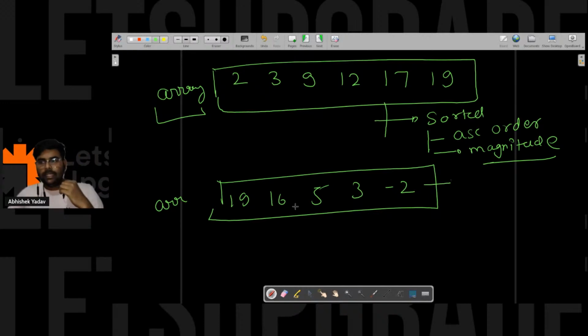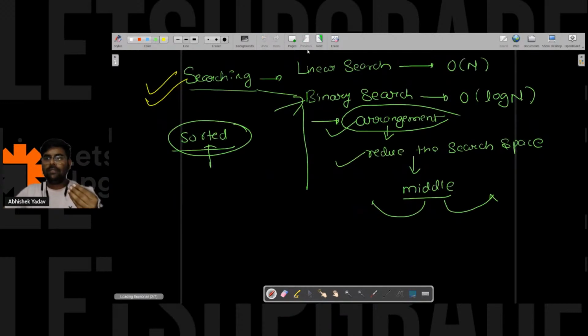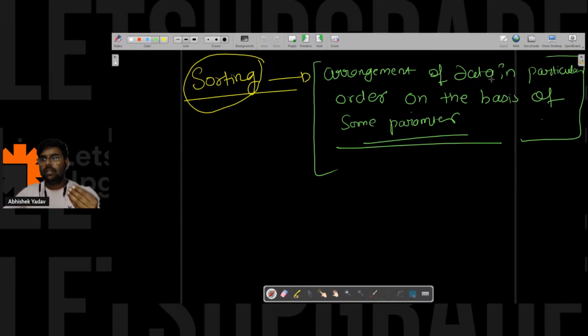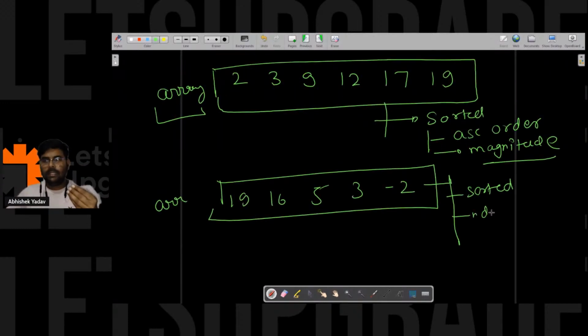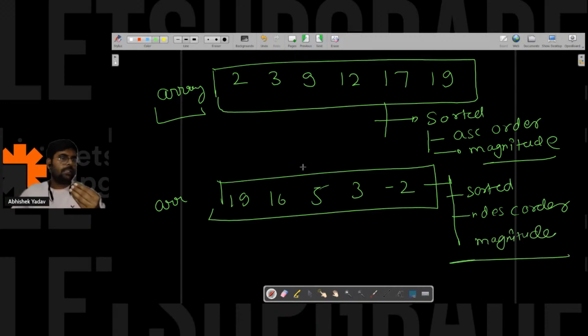Yes, right? This array is also sorted. Again, this array is sorted in which order? Okay, again to the definition. This is the definition, right? In particular order. Here the order is what, guys? It is descending order, right? And again, here on the basis of some parameter. Here the parameter is what? Again, the parameter is magnitude, right? It is magnitude. Everyone is getting this point?